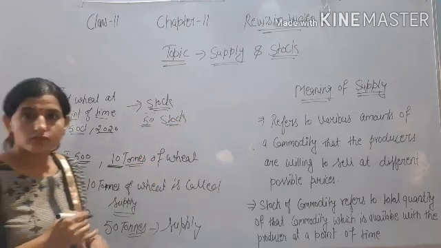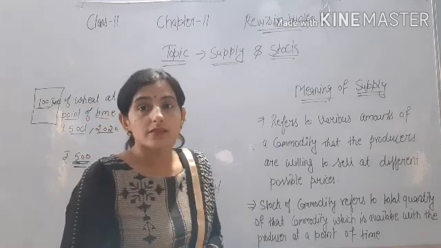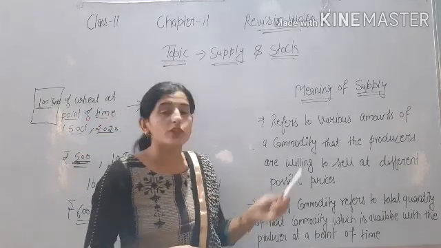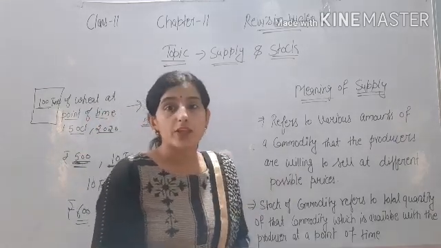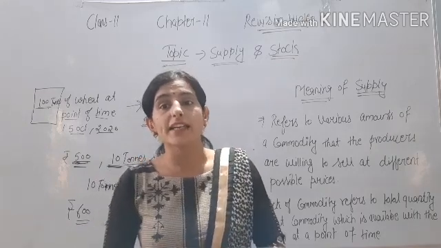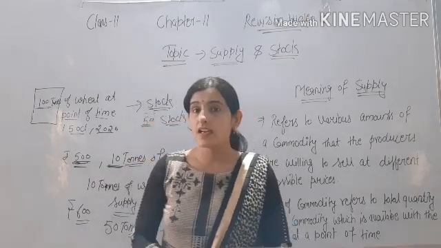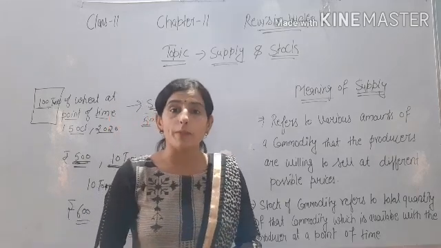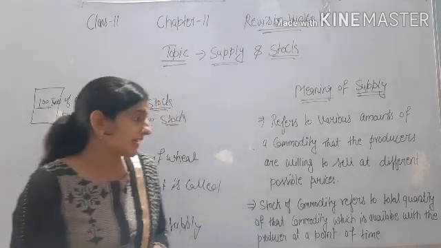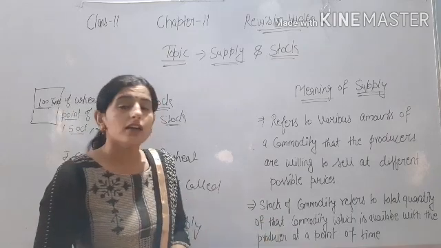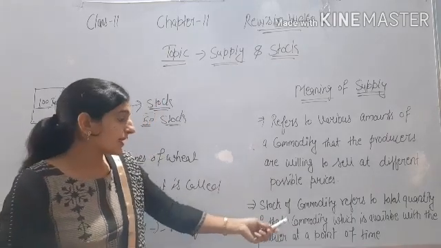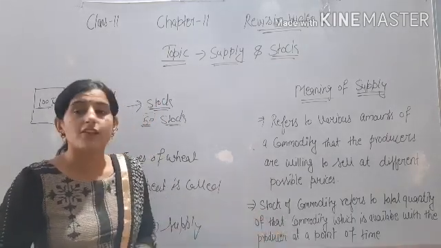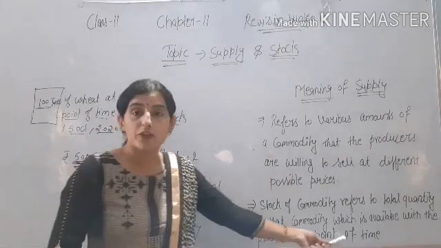Okay, so supply refers to various amounts of the commodity that the producer is willing to sell at different possible prices. And stock means the total amount of the commodity which is available with the producer at a point of time.